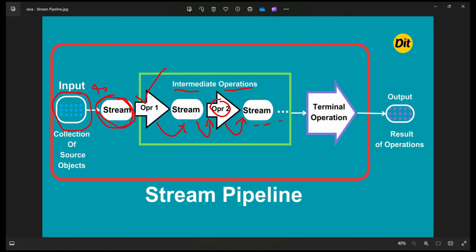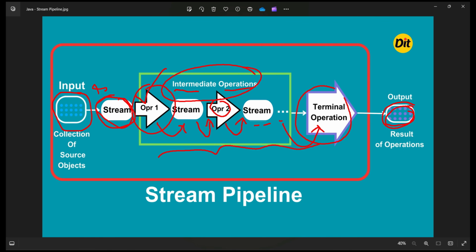And then whenever you call a terminal operation, generally we define the terminal operation at the end of all the intermediate operations. So once you initiate a terminal operation, nothing but a terminal method as part of the Stream API, immediately you are going to get the result of all these operations. Based on the terminal operation, the consolidated result of all the intermediate operations we did is what you are going to get as output.